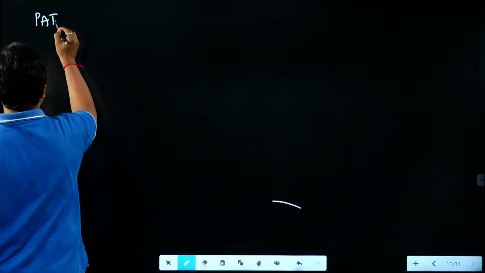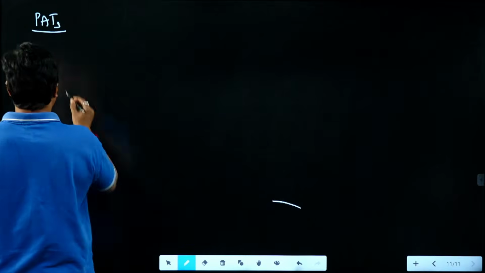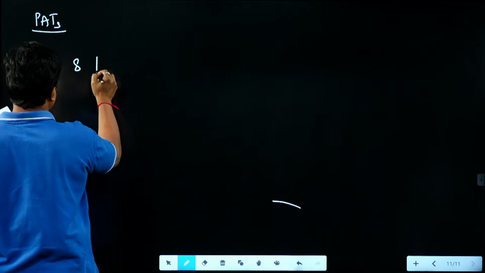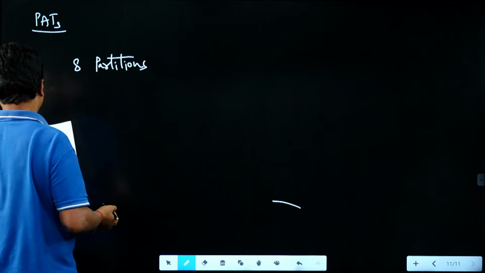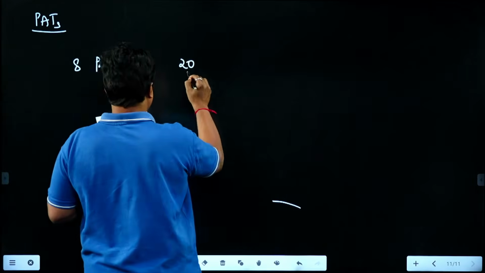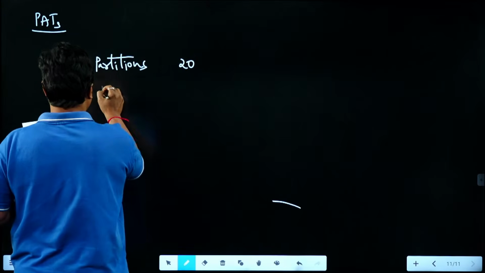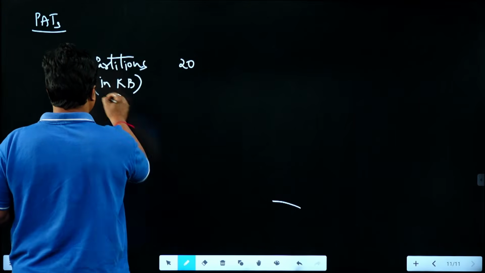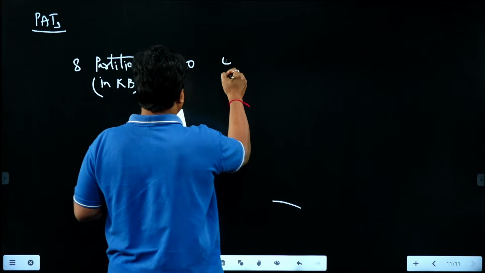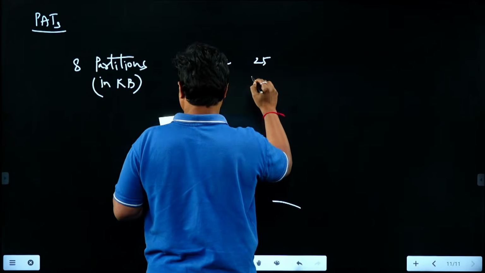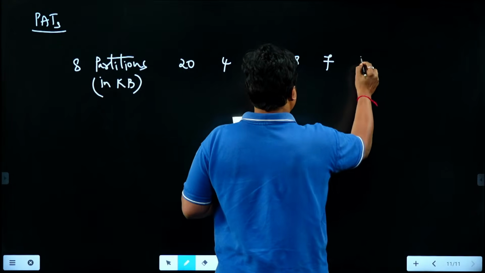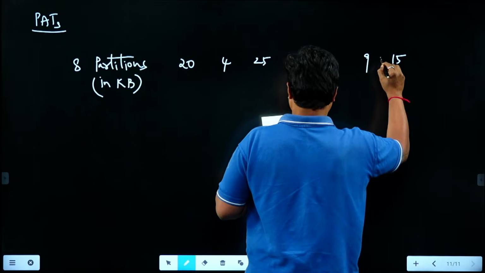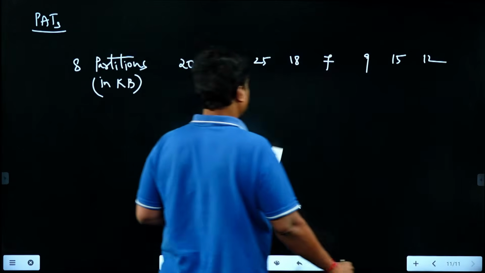There is one question based on partition allocation techniques. What is the question statement? It is given 8 partitions with sizes, all in terms of kilobytes: 20 KB, 4 KB, 25 KB, 18 KB, 7 KB, 9 KB, 15 KB, 12 KB.